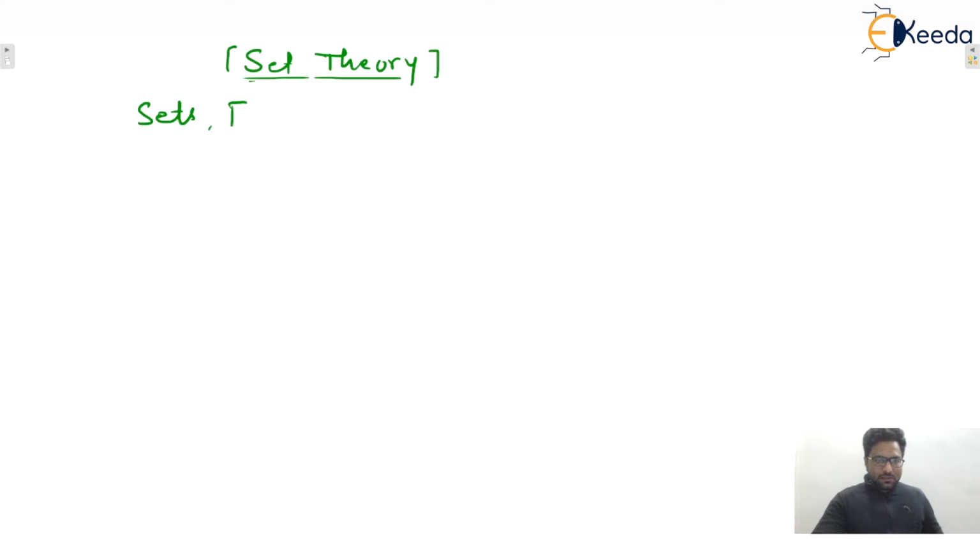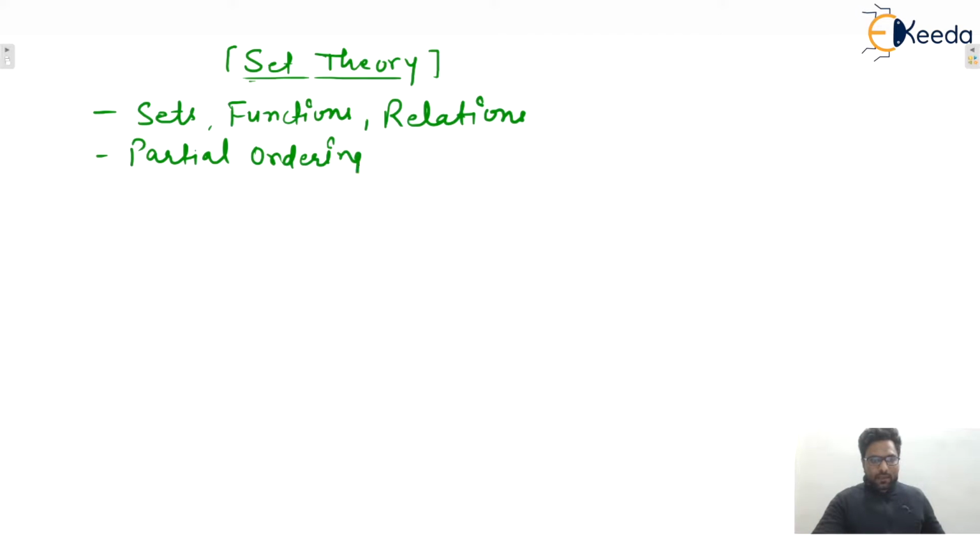Then we'll see functions, and finally we'll see relations, isn't it? And after that we'll see partial ordering, and we can say that lattices. Okay, so that's the content of the set theory. So we'll start with sets. Some basics of sets will be covered, and after that we'll see functions or relations, and finally we'll see the partial ordering and lattices. Okay, so now in this lecture, we'll see some basics regarding sets which are required in the further topics, isn't it? Okay, so let us start with sets.